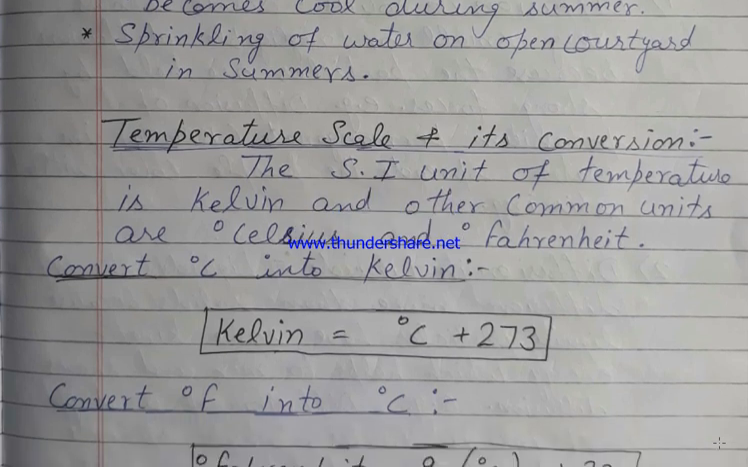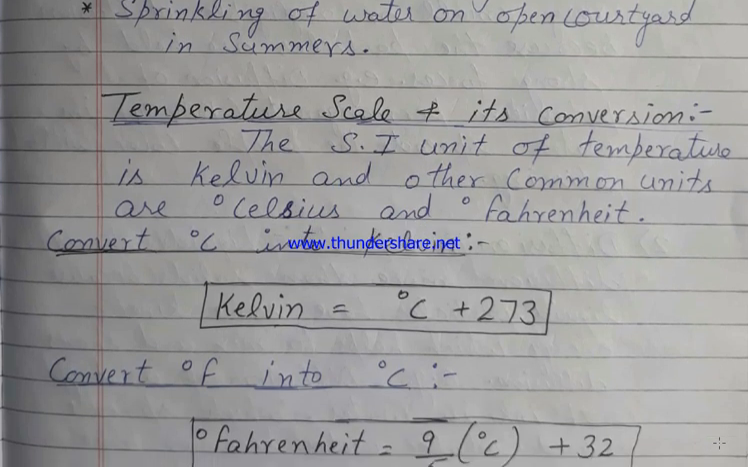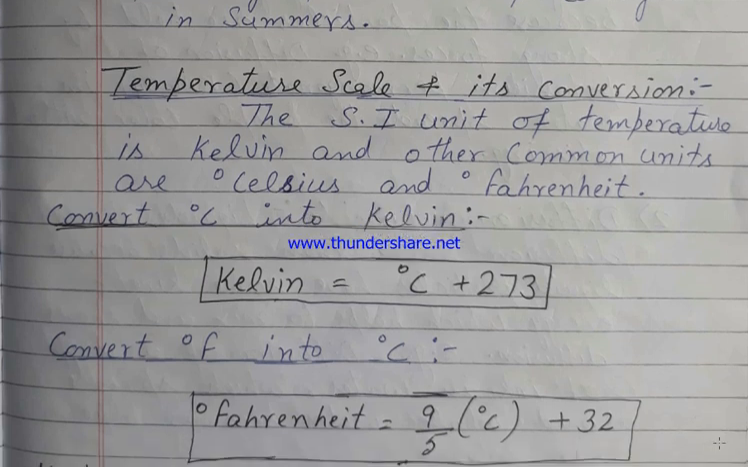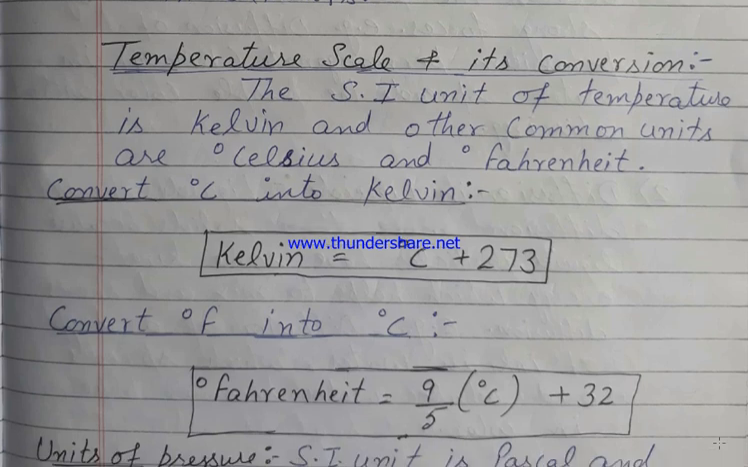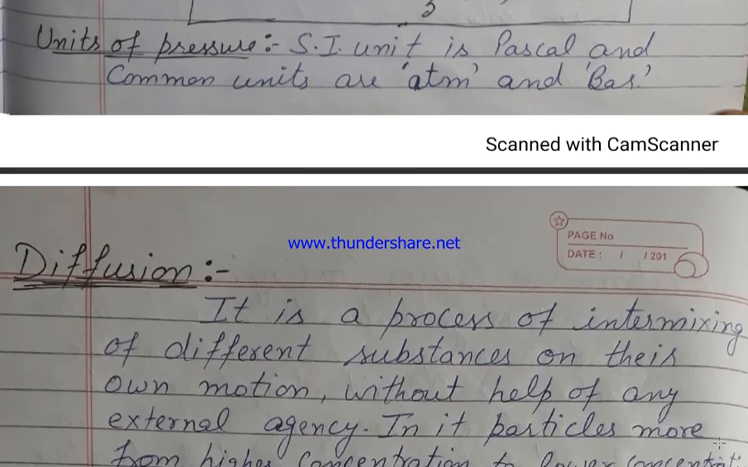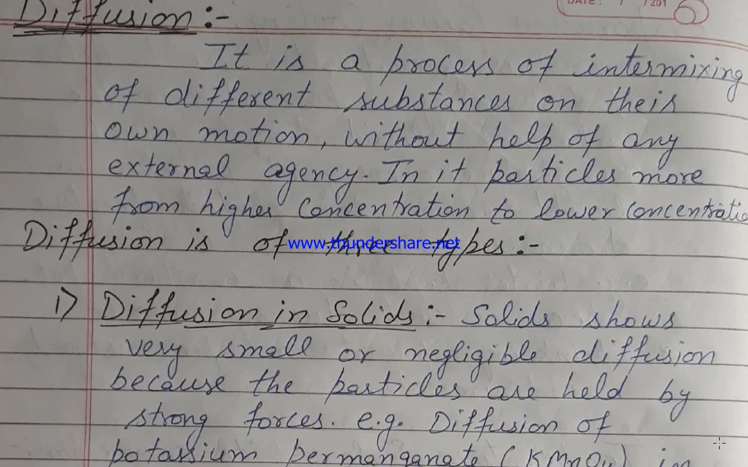Next are the temperature conversion scales. The SI unit is Kelvin; conversions are Kelvin to Celsius and Celsius to Fahrenheit. These two conversions are there. Next is diffusion. It is the process of intermixing of substances on their own motion without the help of any external agency.